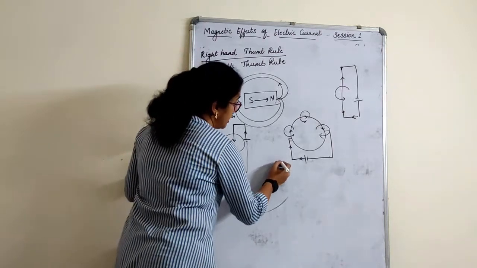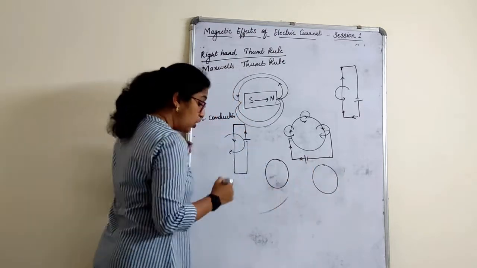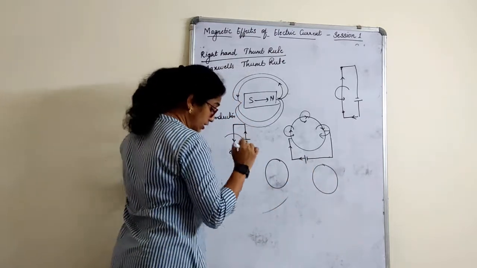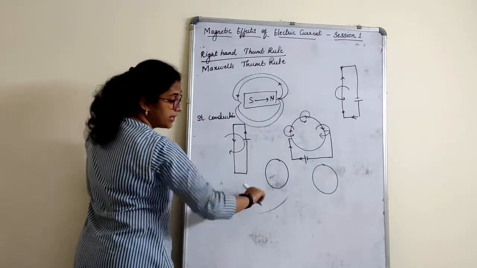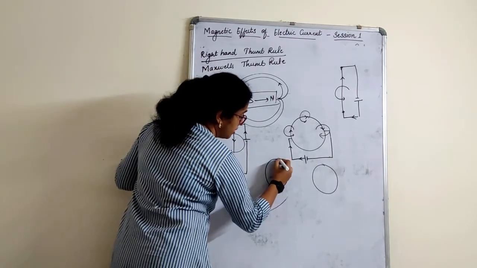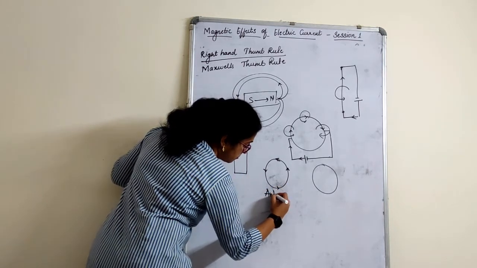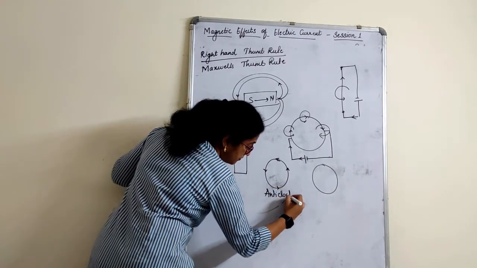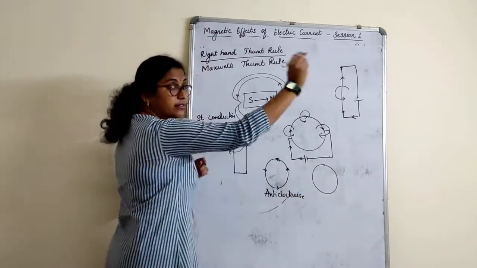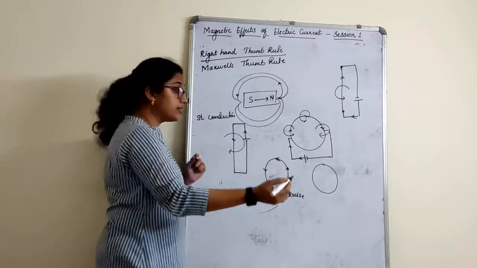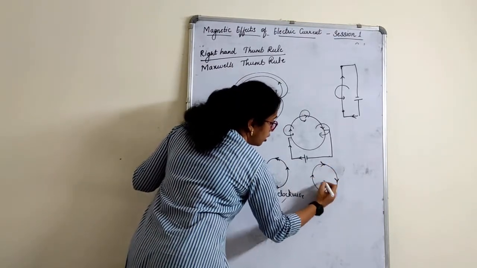imagine that this is a conductor. Okay, let us consider two conductors. One which is going anti-clockwise. So when I talk about anti-clockwise, children, can this be anti-clockwise? Okay, so this is anti-clockwise. Current is flowing in anti-clockwise direction, and the other one is in clockwise direction. Here the current is moving in a clockwise direction.